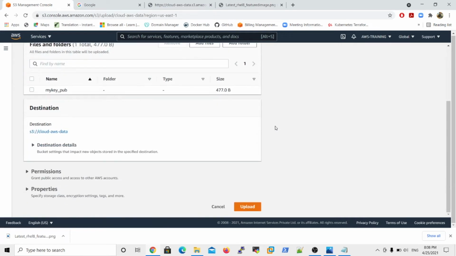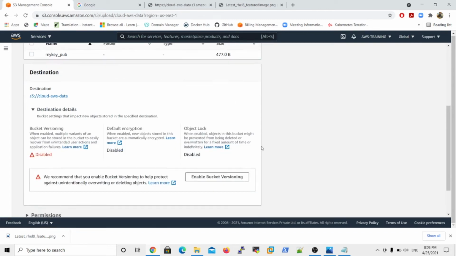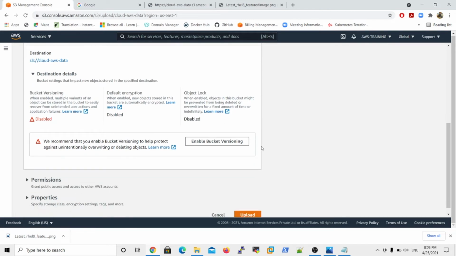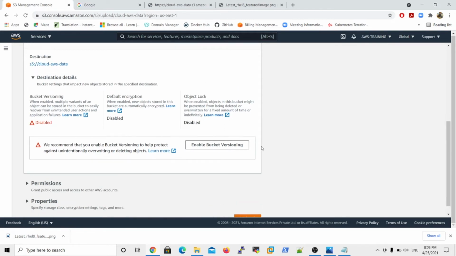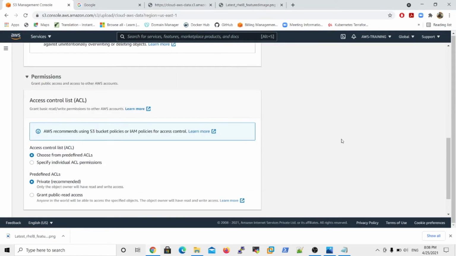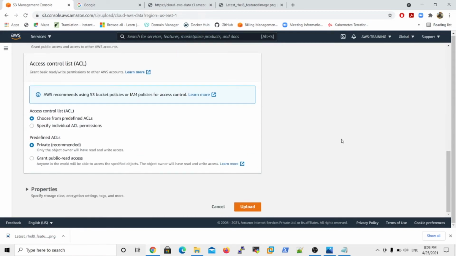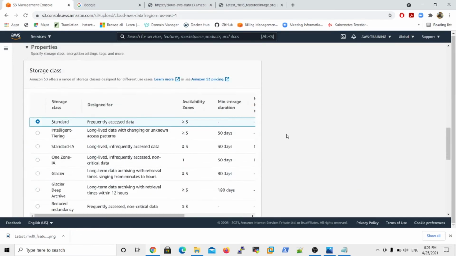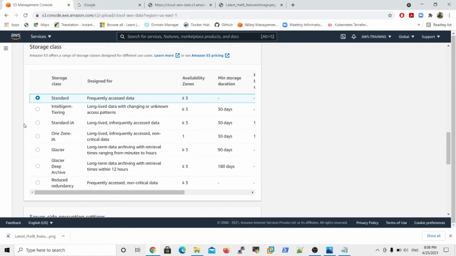Here the object name is there, and on the destination side there are some details. The object versioning, default encryption, and object locking options are all disabled. What bucket versioning, default encryption, and object locks are, I will explain later. But now we are talking about the storage classes option. In the permissions, ACLs and predefined ACLs are there. But under the more properties option, the storage classes are there. Here are the storage classes.